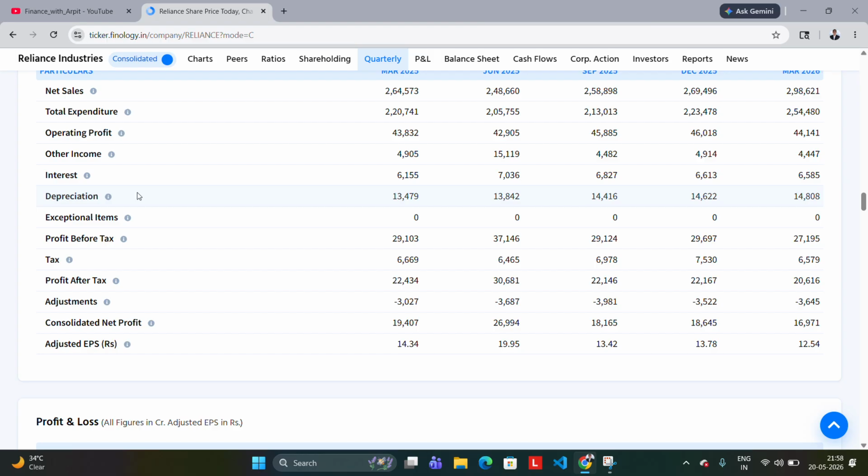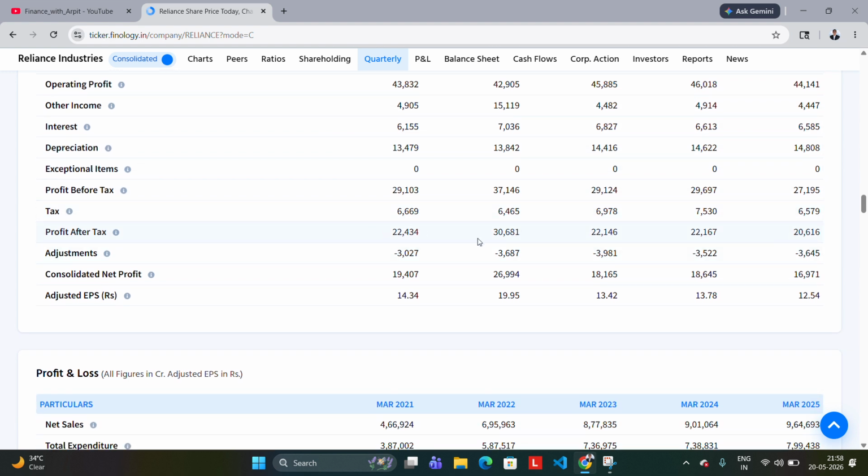As we all know, for example, an iPhone or any phone, Samsung phone, any Android phone, if it is of value 1 lakh today, after 1 month its value will decrease. So like this, the higher the depreciation, the worse it is for the company. But as we can see, it is almost constant, so not much to worry. Interest is very high, 6,000, 7,000 crores per quarter, but it's all right. The profit also is high, as we can see.